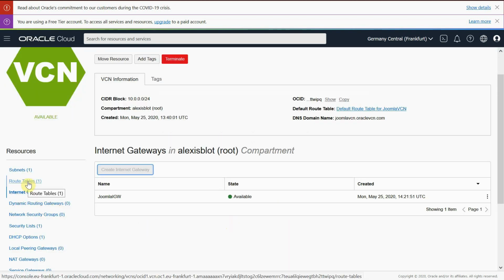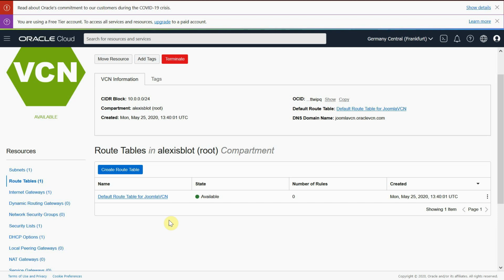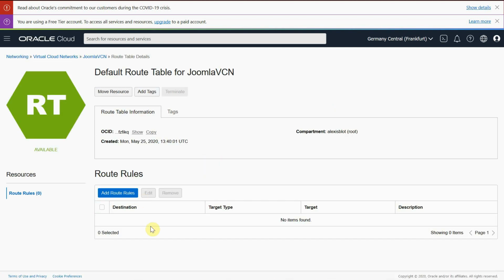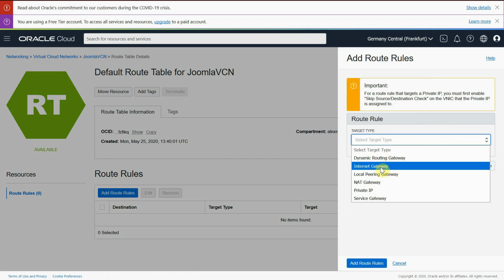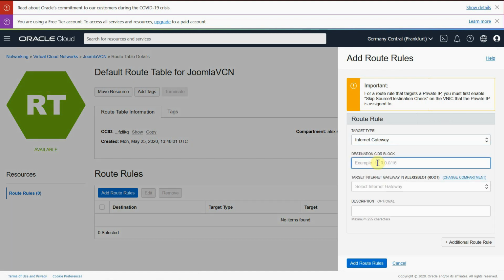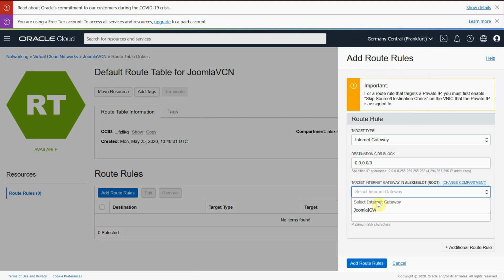Then we need to route the traffic to this internet gateway to flow in and out from the internet. So I open my default route table and I add a rule. I choose internet gateway, and all the traffic shall go through the internet gateway that I just created.